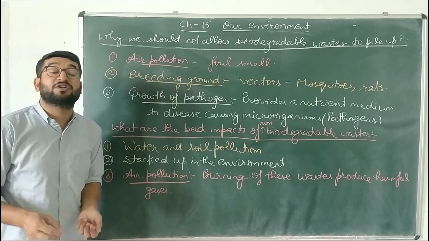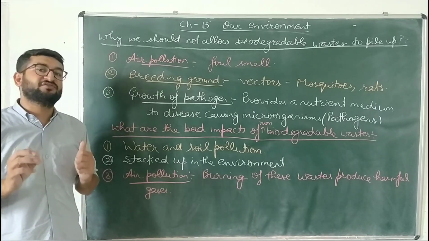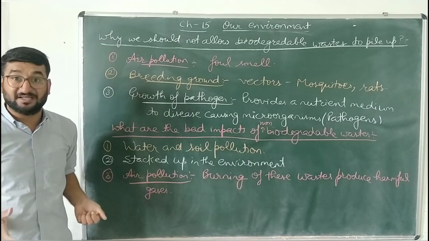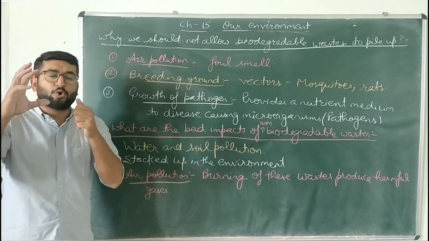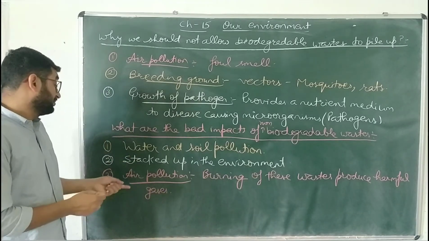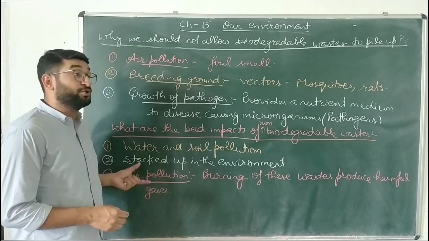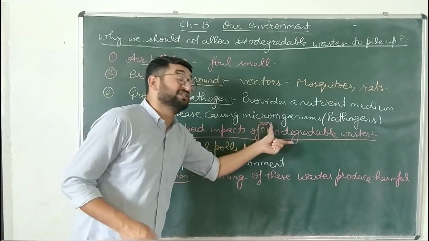Some of them even will cause acid rain, and acid rain is a disaster in itself. It harms the crops, it corrodes the buildings. So that is the air pollution which is caused by the non-biodegradable waste when we burn them.